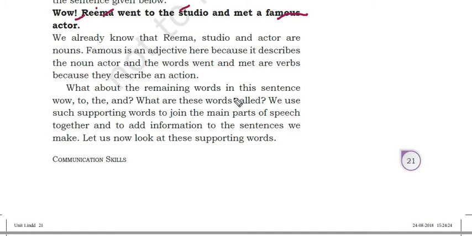What about the remaining words in the sentence? Wow, to, the, and? What are all these words called? We use such supporting words to join the main parts of speech together and to add information to the sentences we make. Let us now look at the supporting words. Okay. So other parts of the sentence are the supporting words. So let's see about the supporting words.